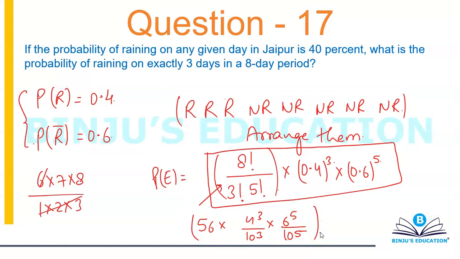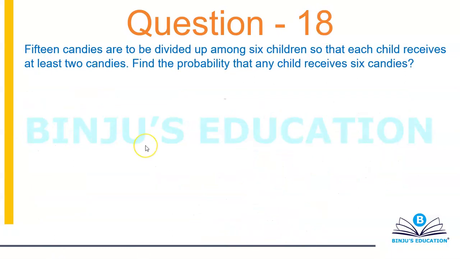But anyways, this is the concept. You want rain on 3 days, which means no rain on 5 days. It's like you have 8 things on a straight line, of which 3 are same and 5 are same. First of all, you can arrange them, because it does not say that it has to rain on the first 3 days. It can be any 3 days. First arrange them, then calculate the probability. Alright, let's move on. So pause the video and try this question, please.